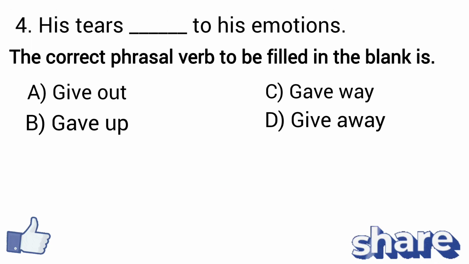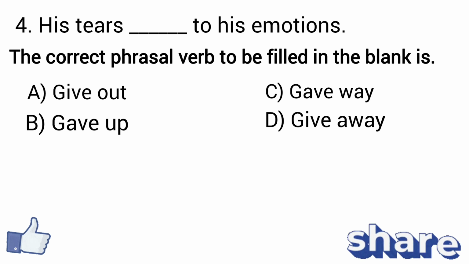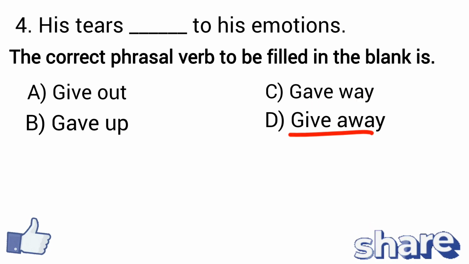Now move ahead and see question number 4. His tears dash to his emotions. The correct phrasal verb to be filled in the blank is option A, give out, option B, gave up, option C, gave way, option D, give away. Let's understand these options in detail.